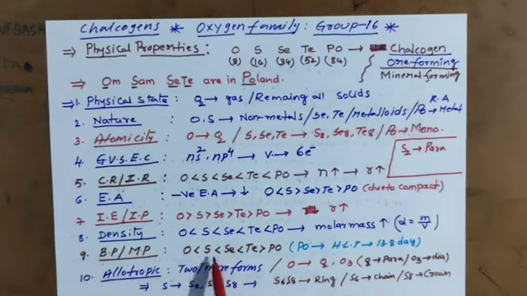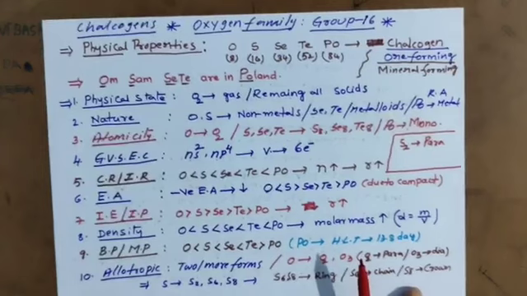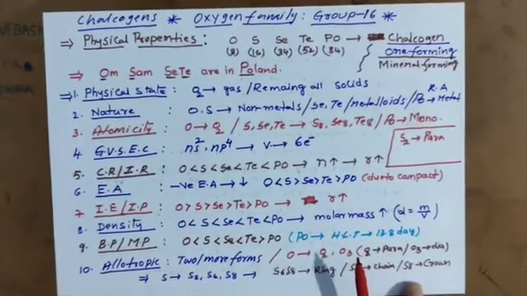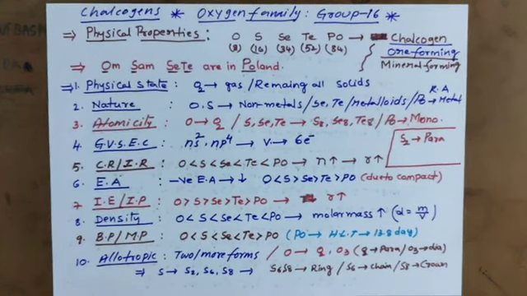And we have selenium next. Oxygen has 2 forms, sulfur 3 forms, selenium 6 forms. Tellurium almost 0. Polonium is a radioactive element, its half-life is 13.8 days only, that's why its melting and boiling points are also very low. This is about physical properties and trends of 16th group elements, chalcogens, ore forming or mineral forming. How to remember? Just remember the mnemonic. Then in the next video we are discussing trends of 16th group chemical properties. Thank you.